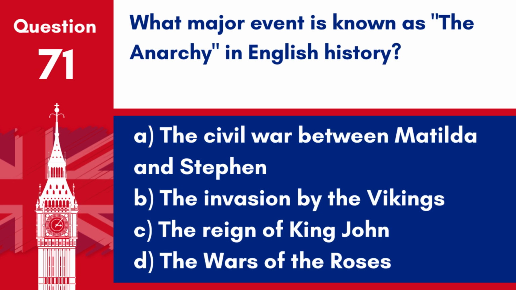Question 71. What major event is known as the Anarchy in English history? A. The Civil War between Matilda and Stephen. B. The invasion by the Vikings. C. The reign of King John. D. The Wars of the Roses. Answer: A. The Civil War between Matilda and Stephen. The Anarchy refers to the civil war and chaos during the reign of King Stephen of England, contested by Empress Matilda.